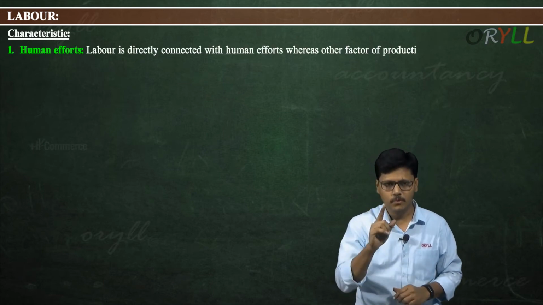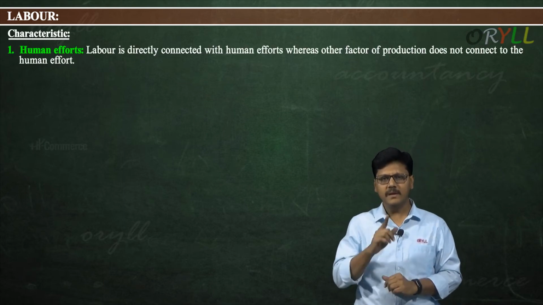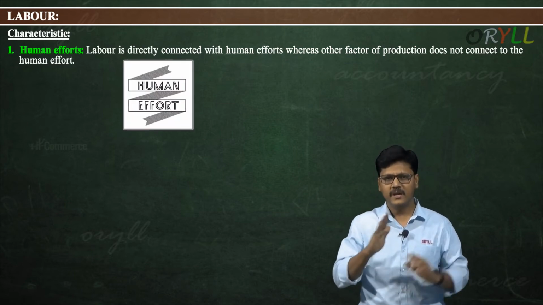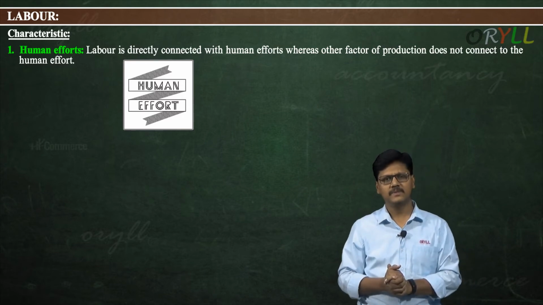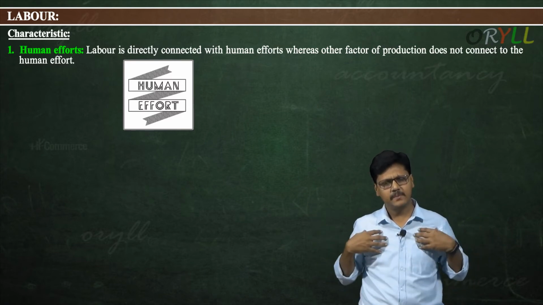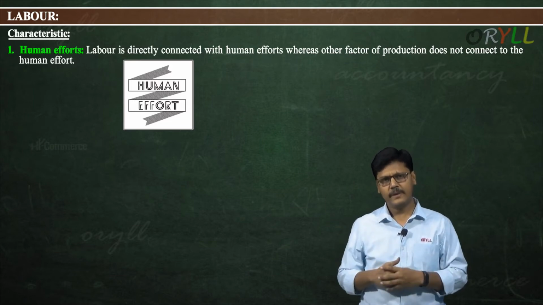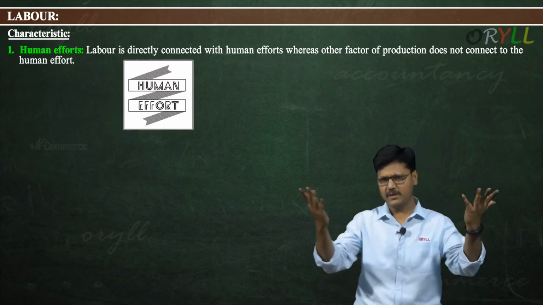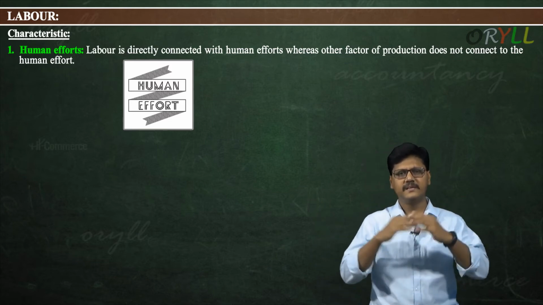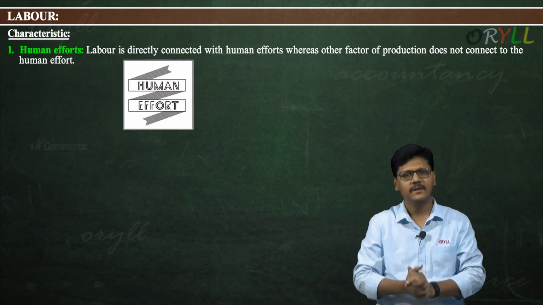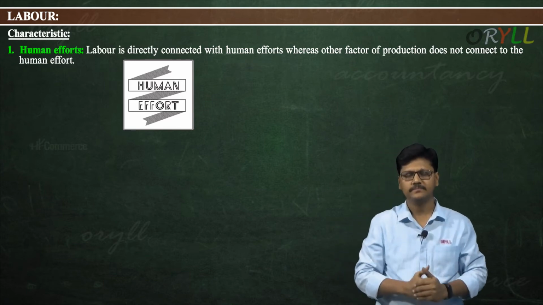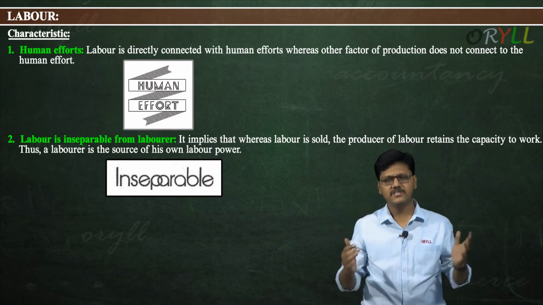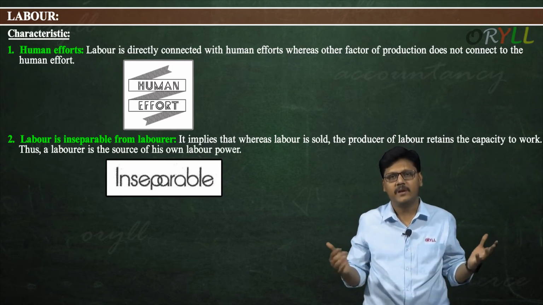Labor is human effort. Labor is directly connected with human effort, whereas other factors of production are not. My labor is connected with me, that is, with a human, whereas land is not connected with a human, nor is capital. That's why labor is entirely different. Next, labor is inseparable from the laborer. It is another great quality of labor.